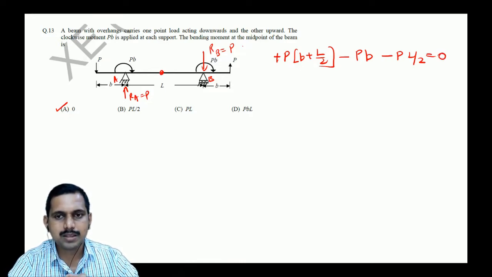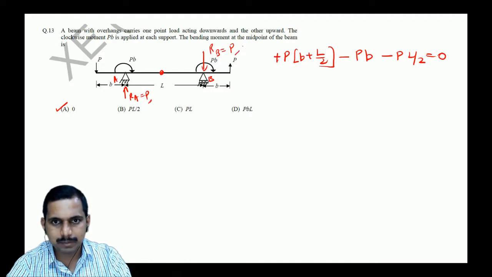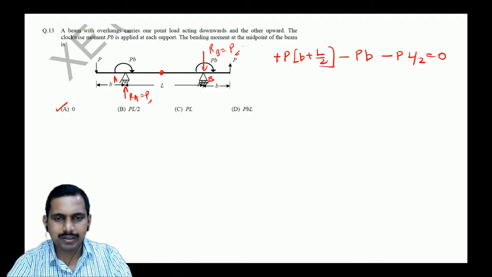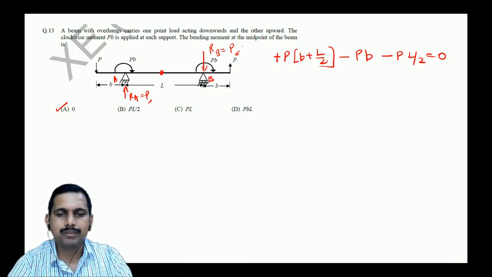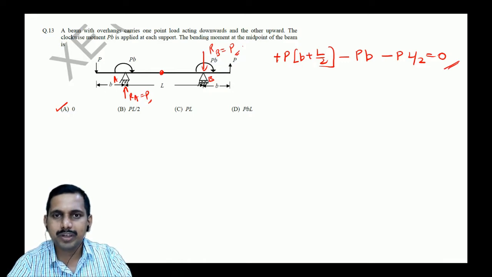Simple and straight. One sentence answer. First is to find out the reactions. That is a bit difficult. Then not very difficult. You have to put sigma M is equal to 0 and sigma V is equal to 0. You will get that. Then one sentence. You see, what used to be difficult is becoming easy now. Agreed, students?